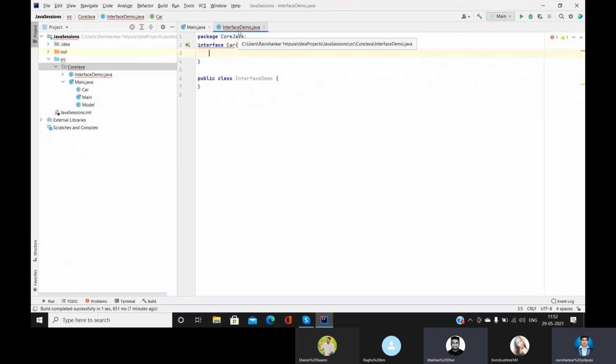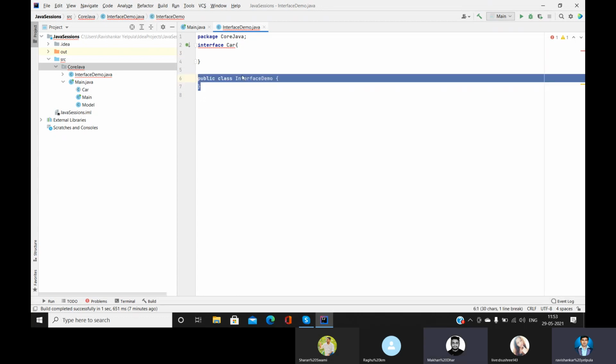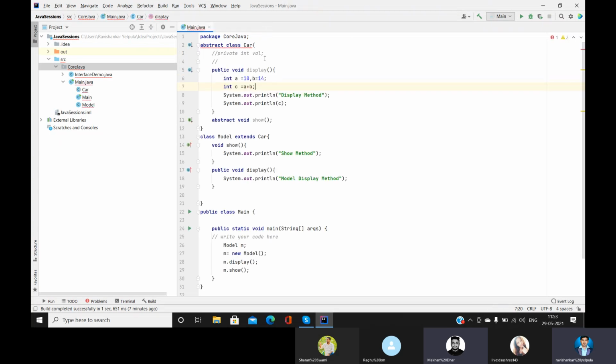Ravi, I think this became a class, not an interface. Just delete this one, close this interface demo, that program, and delete it also.